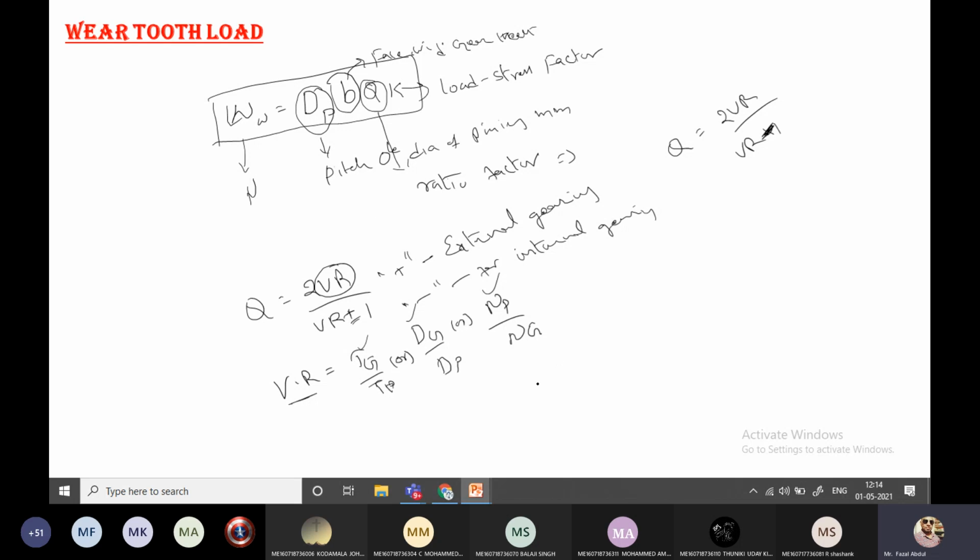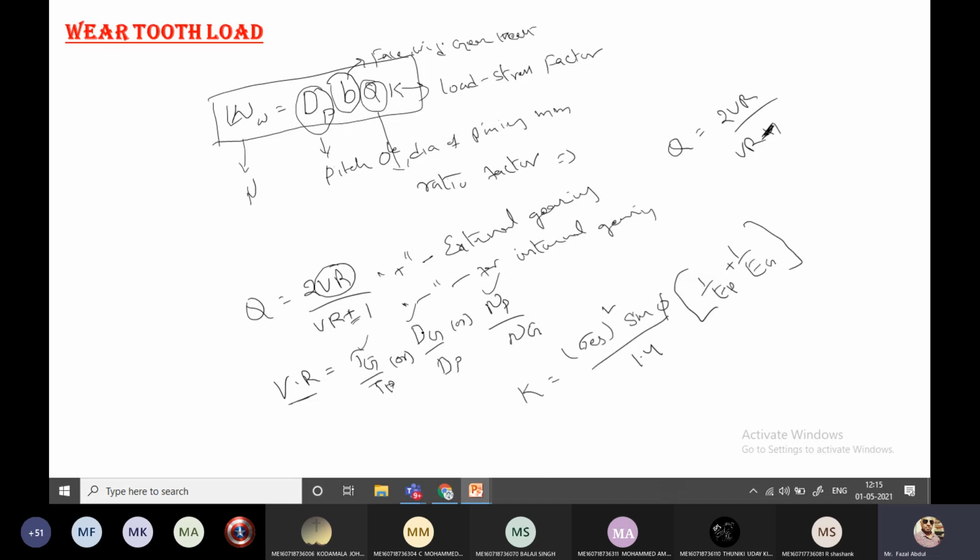Okay. Now for the load stress factor, again we have some relation. What is that relation? K equals load stress factor, K equals sigma ES squared by sin phi divided by 1.4 into 1 by EP plus 1 by EG.